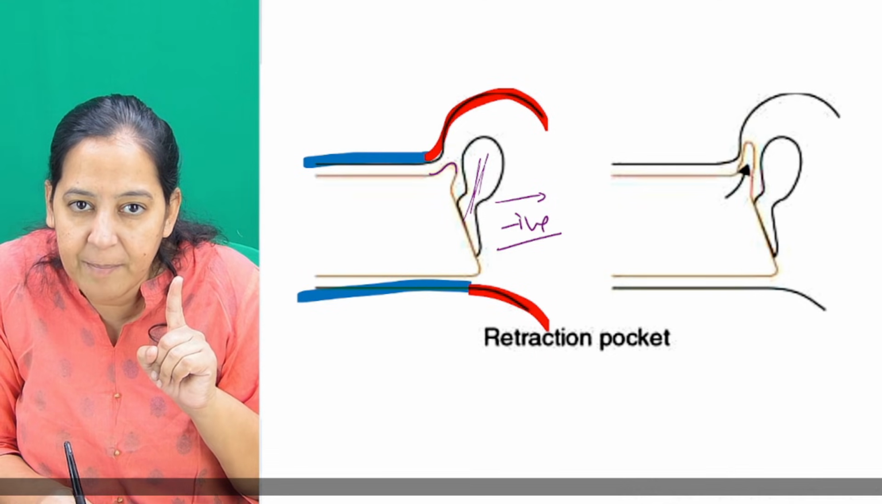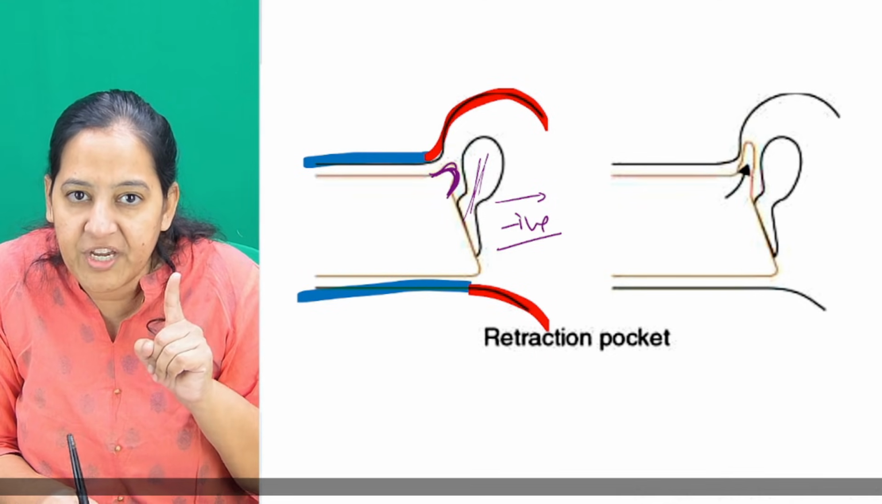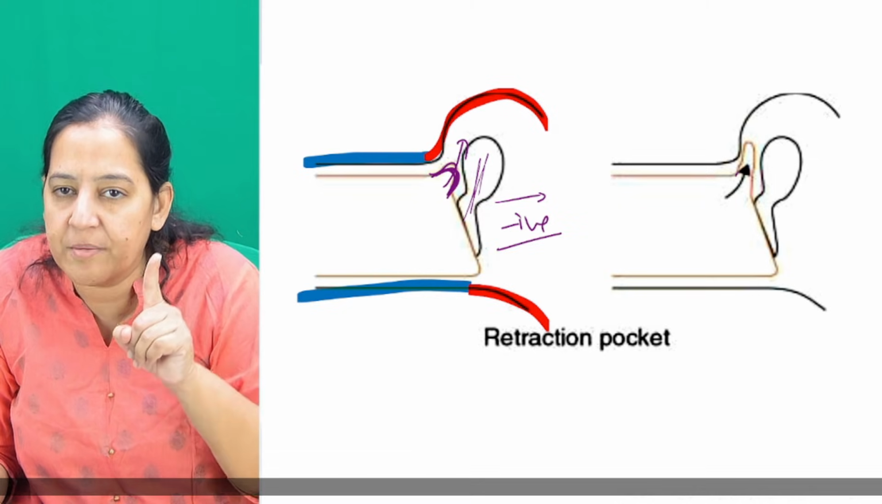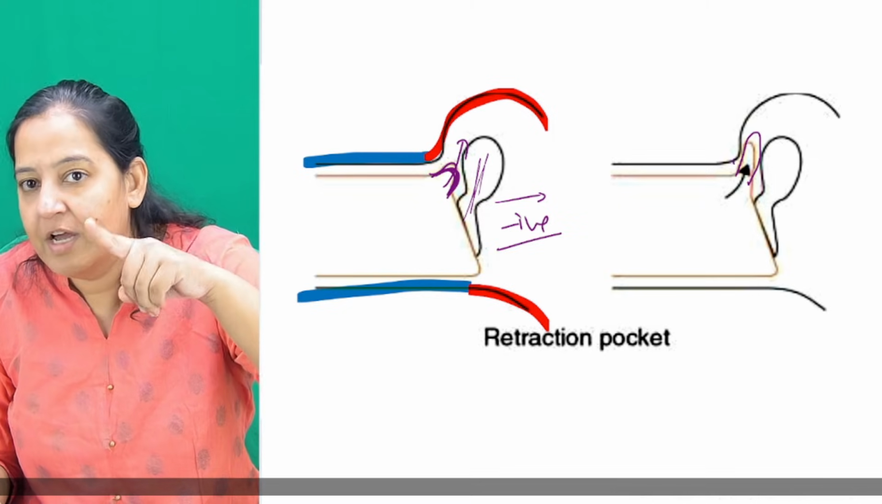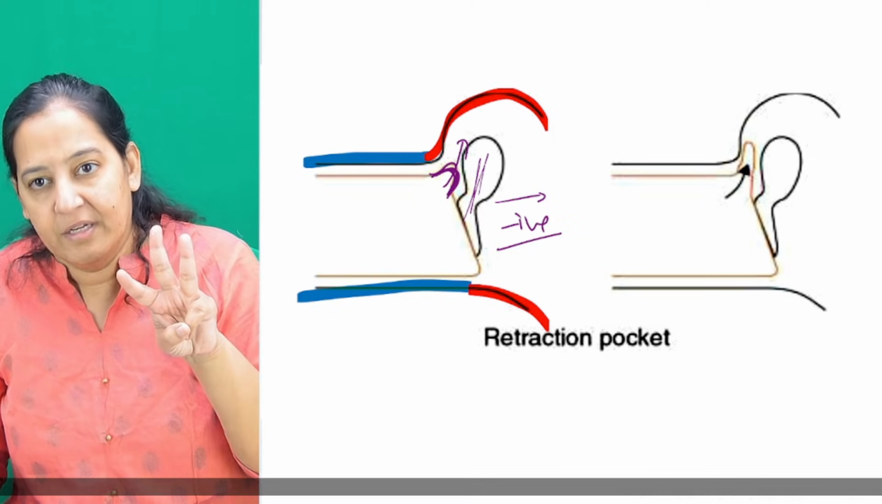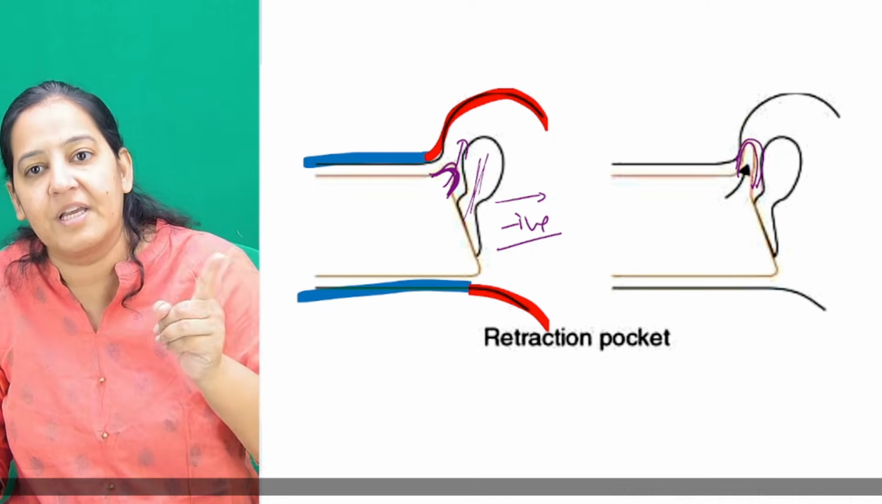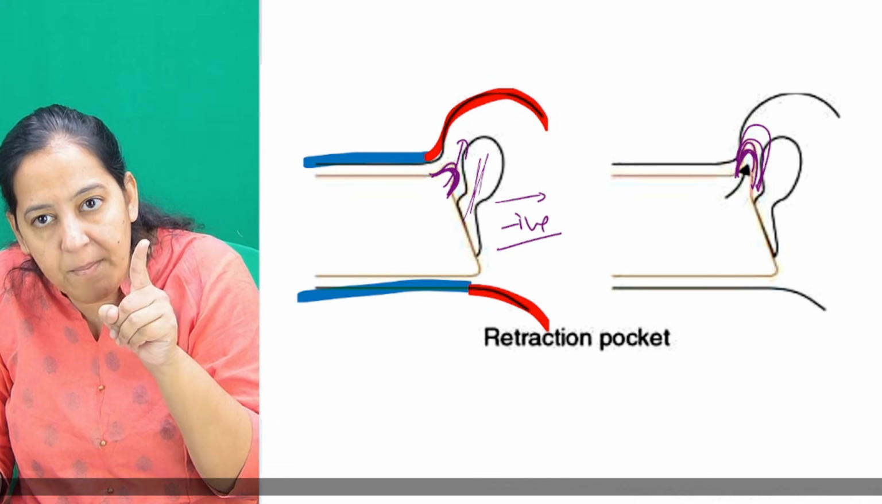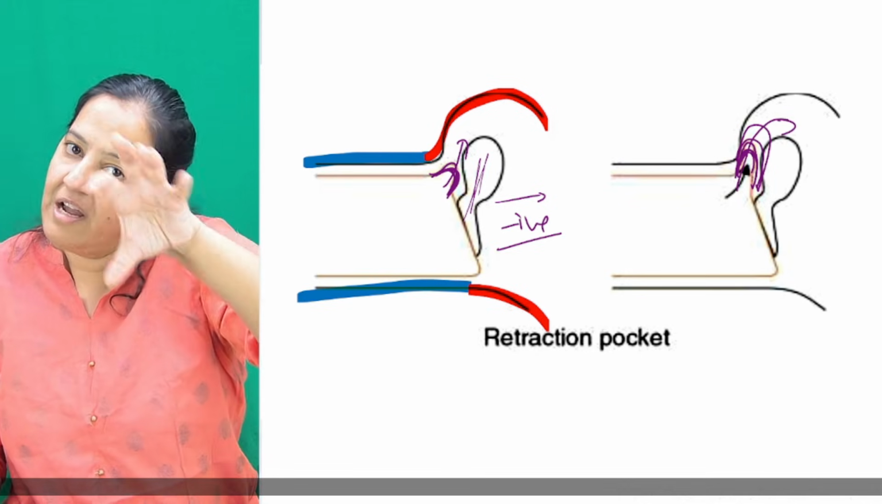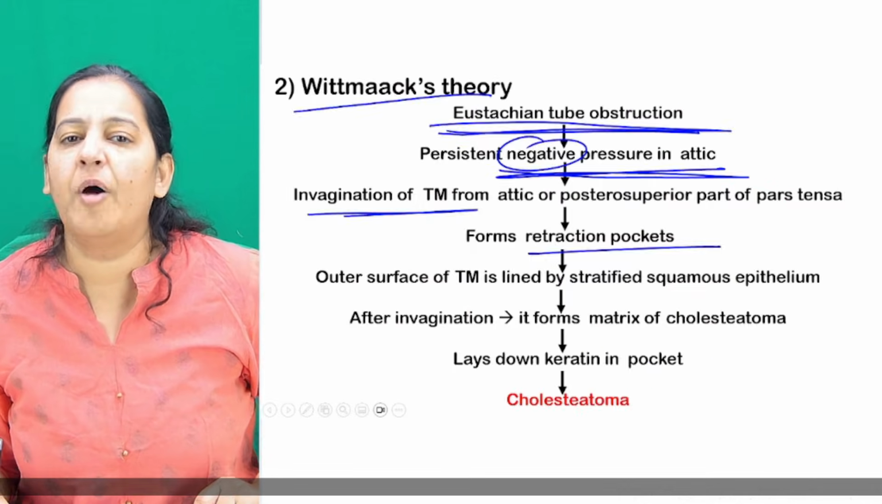So in the tympanic membrane, I can appreciate a retraction pocket, which is going inside. This retraction pocket is growing inside. Now what does this retraction pocket contain? It contains three layers. The outermost layer is squamous, the middle layer is fibrous, and the innermost layer is mucosal. So this is how squamous epithelium enters the middle ear cleft and grows to form cholesteatoma. How many of you got it?